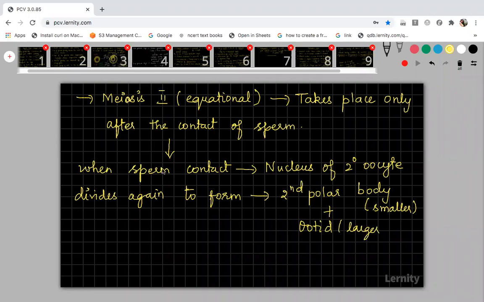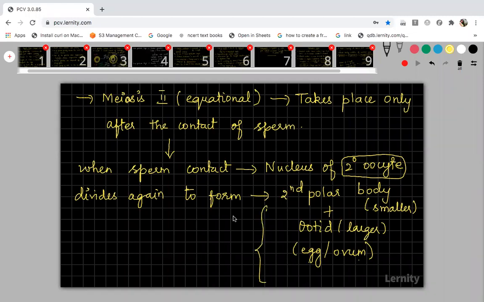Now the meiotic division is over. So after the contact of the sperm, the nucleus of the secondary oocyte divides again, that is meiosis 2, to form the second polar body and ootid. The second polar body will be smaller and the ootid will be larger. As there is no metamorphosis in the ootid, it is later called the egg or ovum. So ootid, egg, ovum, all are the same.